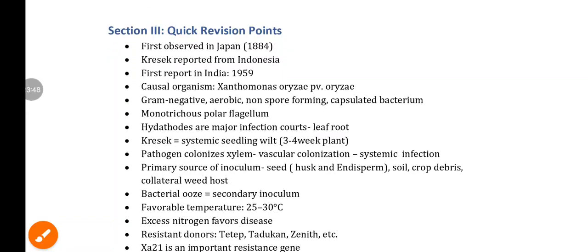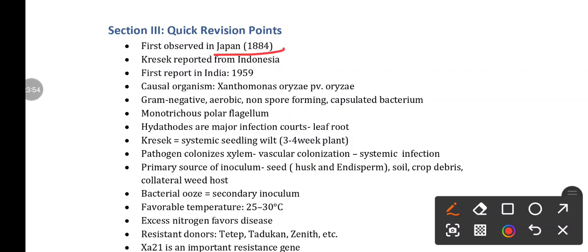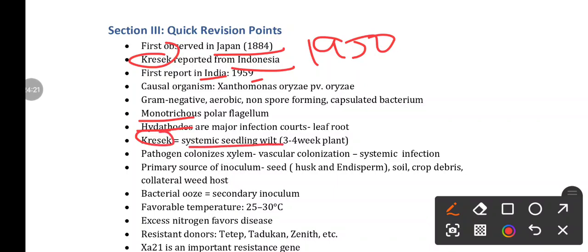Next, the quick revision points. First, it was observed in Japan in 1884. The Kresek phase was first reported from Indonesia in 1950, and in India it was first reported in 1959. The causal organism, as we have already told, is Xanthomonas oryzae pv. oryzae, a gram-negative, aerobic, non-spore forming, capsulated bacterium with monotrichous flagella, and it enters through the hydathodes. Kresek phase is systemic seedling wilting that occurs in 3 to 4 week old plants. The pathogen colonizes the xylem vascular tissue, causing systemic infection.